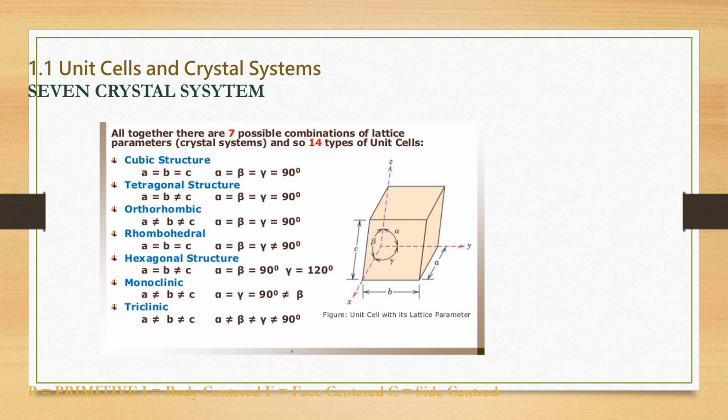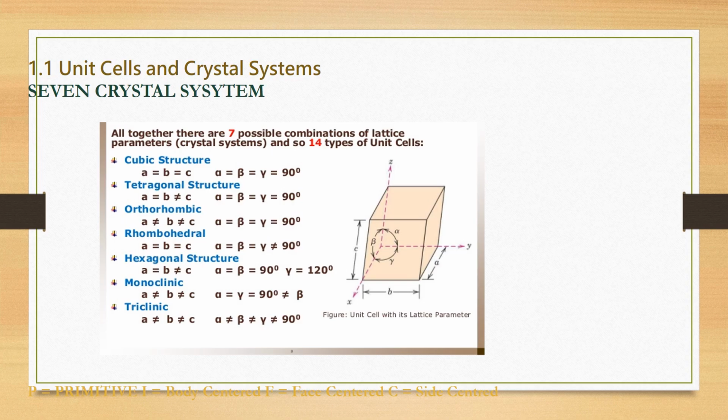In rhombohedral, all lengths are equal, and all angles are equal, but they are unequal to 90. This is the main difference. And now moving towards the hexagonal structure, in which one length is equal but the other length is not equal, and alpha is equal to beta, and beta is equal to 90, and gamma is equal to 120.